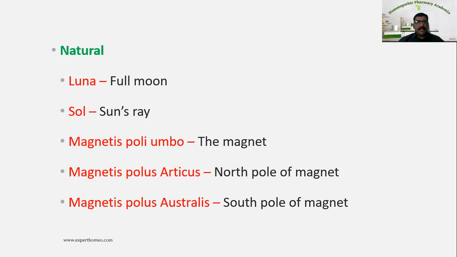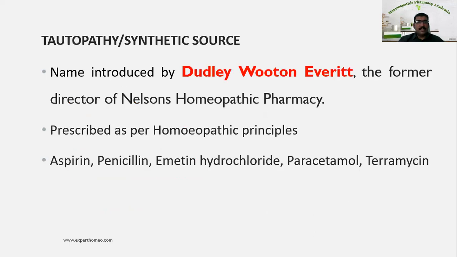Now let us see the next source, that is tautopathy or synthetic sources. This word tautopathy was introduced by Dudley Wright Everett, the former director of Nelson Homeopathic Pharmacy. And it is prescribed according to homeopathic principles.